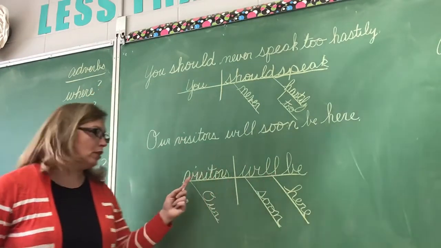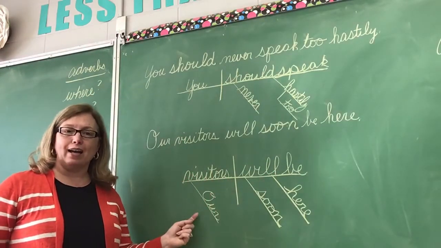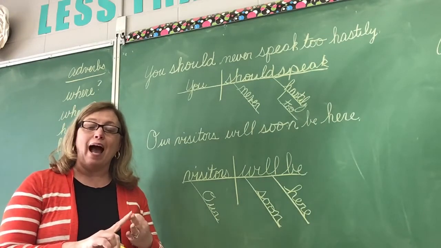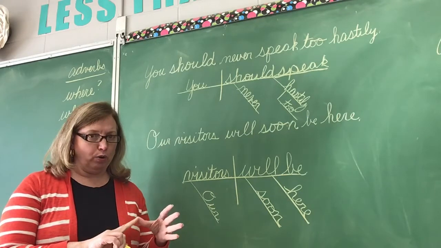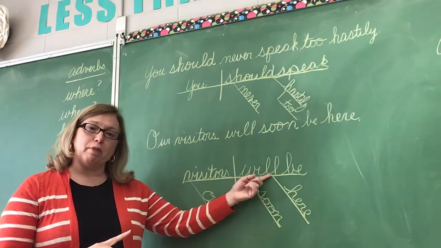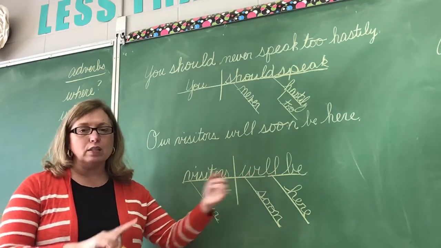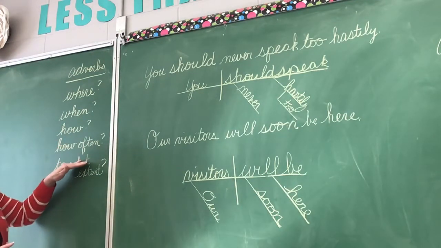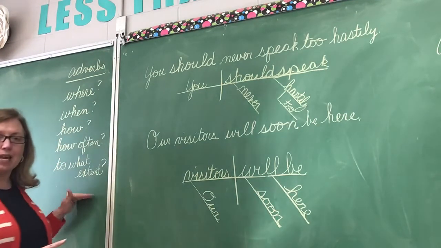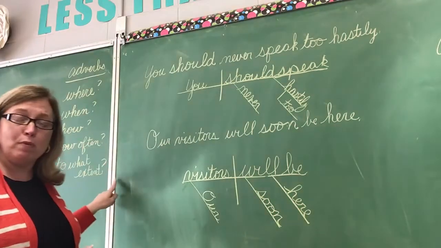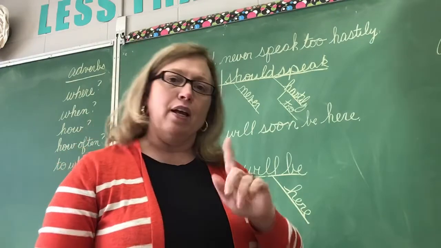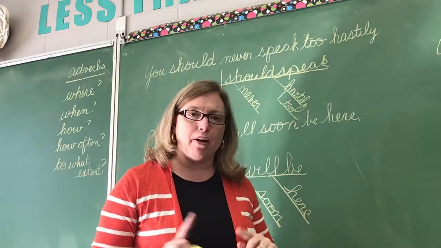Remember, words that describe our subject are adjectives. They have to tell us which one, what kind, how much, how many, or whose. But if they describe the verb, they have to tell us where, when, how often, or to what extent. Make sure you have memorized these 5 questions. Okay, let's look at number 3. There's something a little different about number 3.